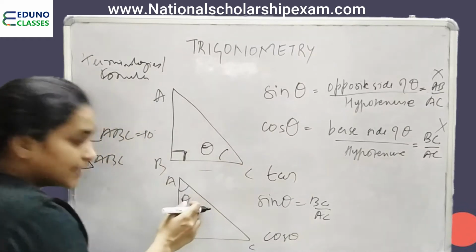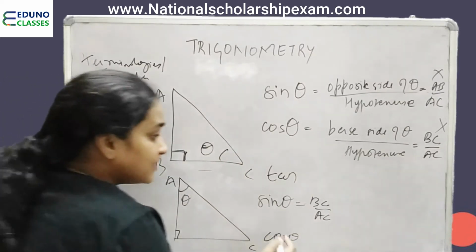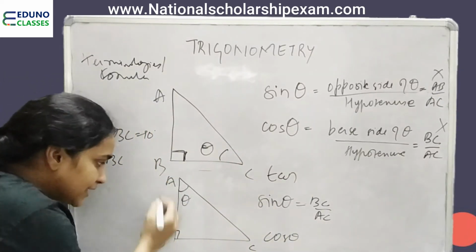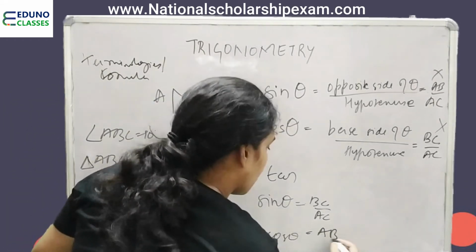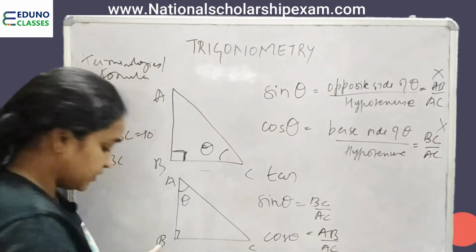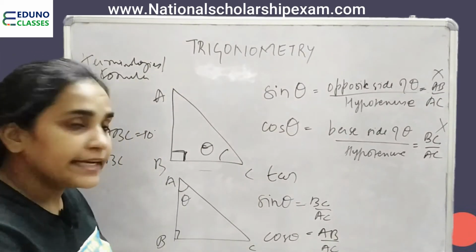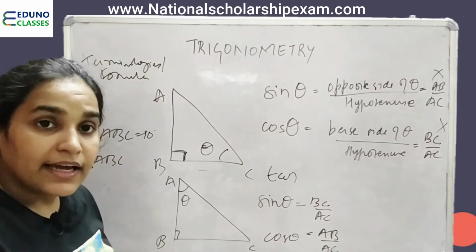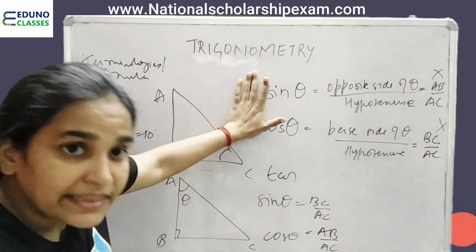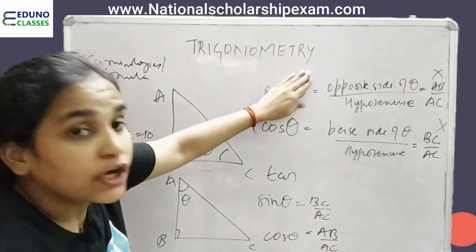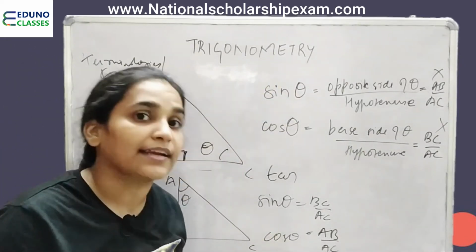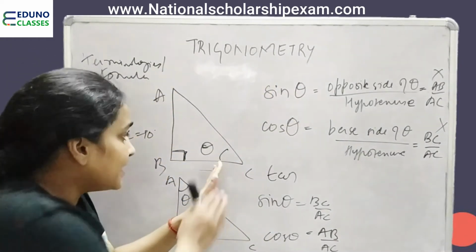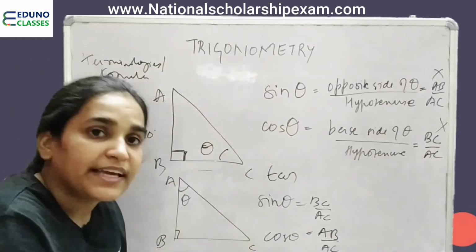Cos of theta here is base side of theta upon hypotenuse. Fine. So theta is the angle for which the sine and cos value is being taken. Sine theta here and sine theta here won't be the same.